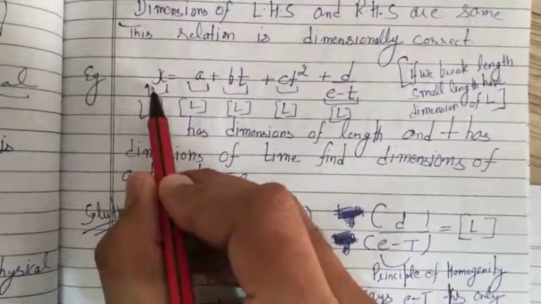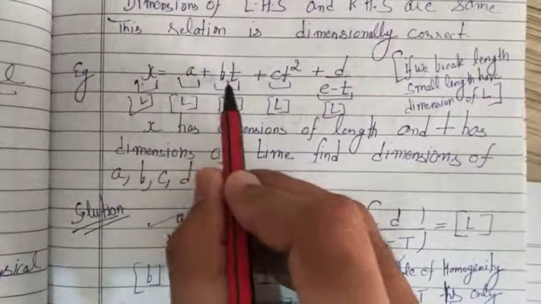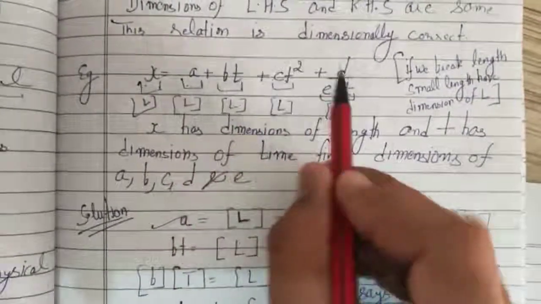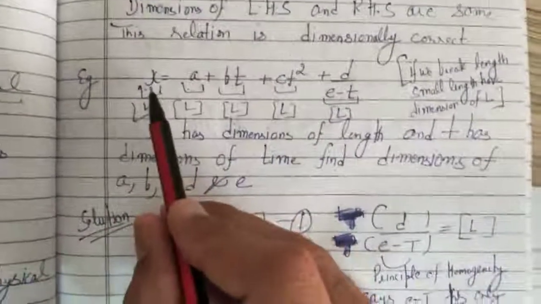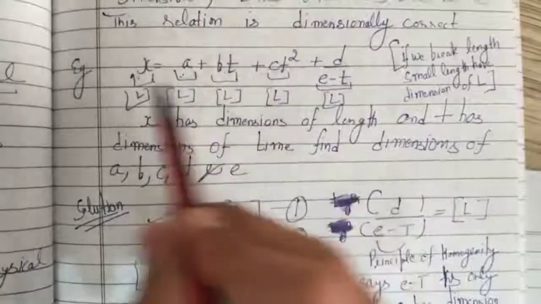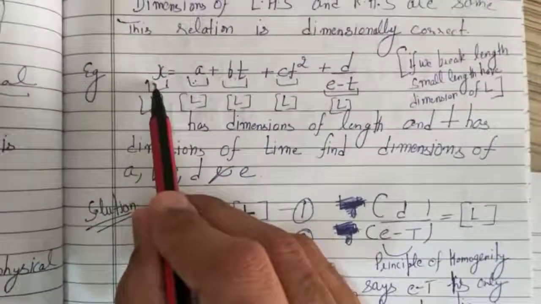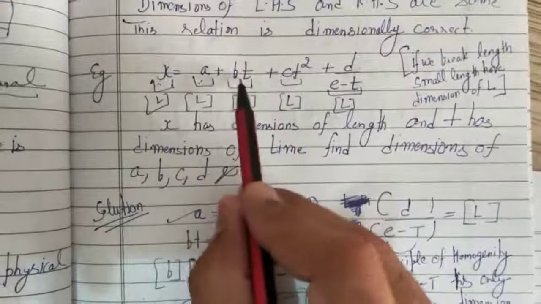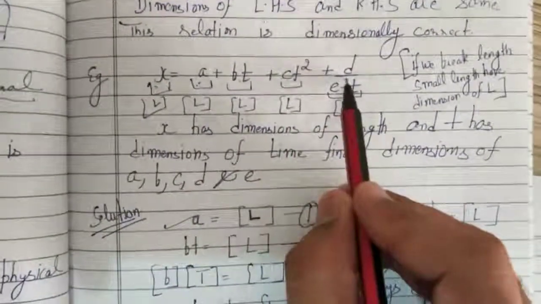So this is one physical quantity you have broken into 4 terms: 1, 2, 3, 4. Suppose this is a length. If you break this, all of these will also be lengths. Suppose this is 10 meter. If you break 10 meter, it becomes 2 meter, 2 meter, 2 meter and 4 meter, suppose.